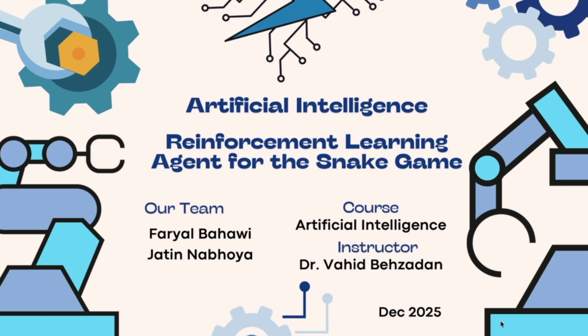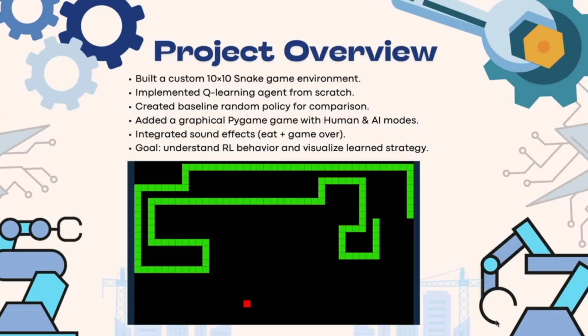In this presentation, I'll walk you through our environment design, reward systems, and Q learning method. To begin with our project, we first built a custom 10 by 10 snake environment from scratch. Then we implemented a Q learning agent and created a baseline random policy to compare performance. We also built a full Pygame interface that supports both human mode and AI mode, where we can visually observe how the agent behaves.